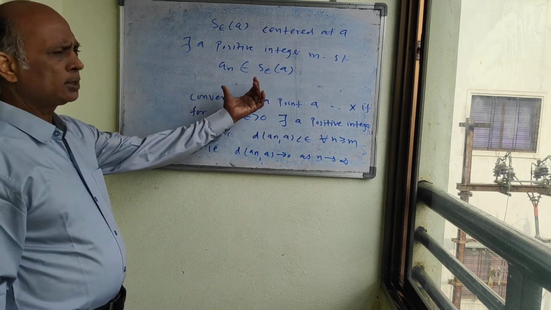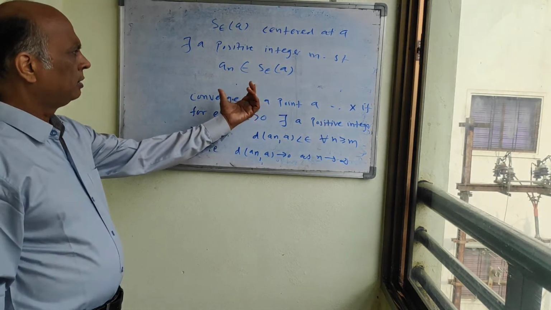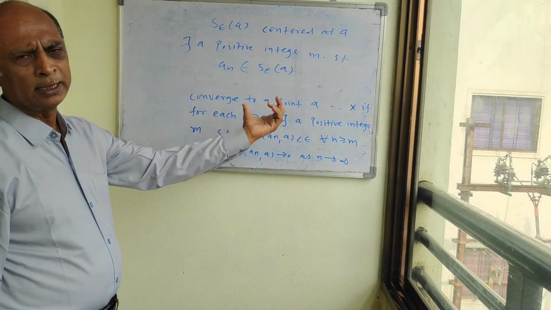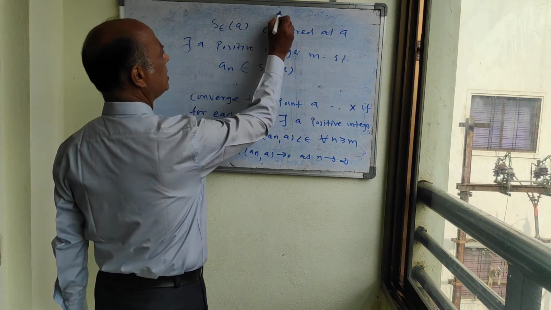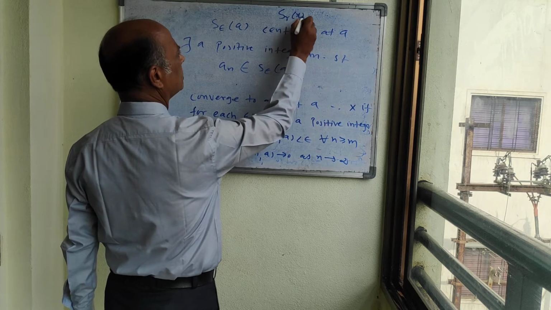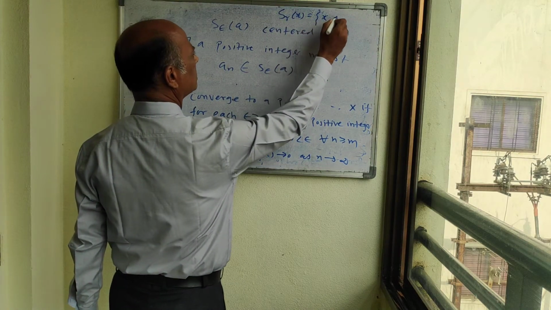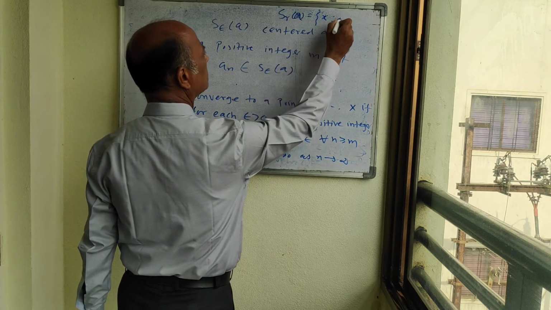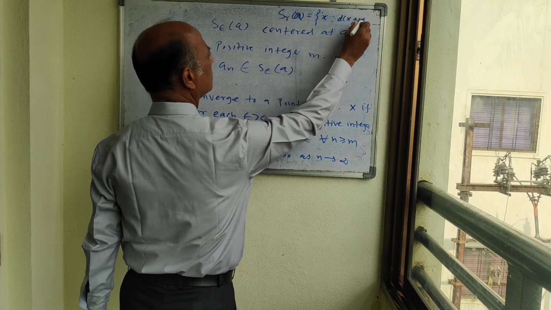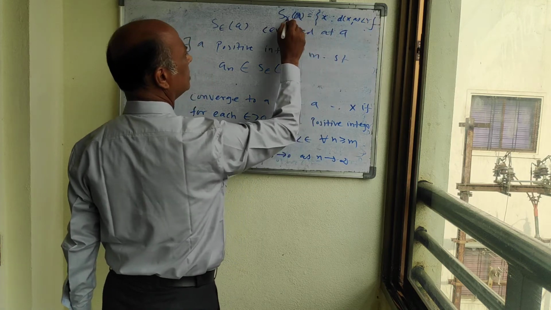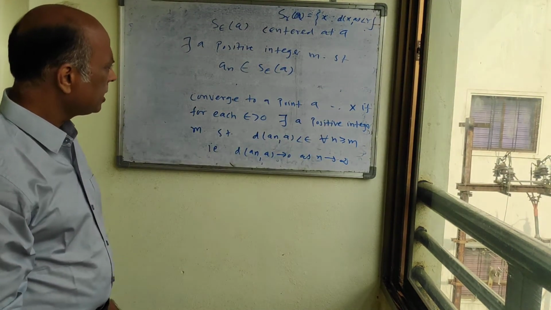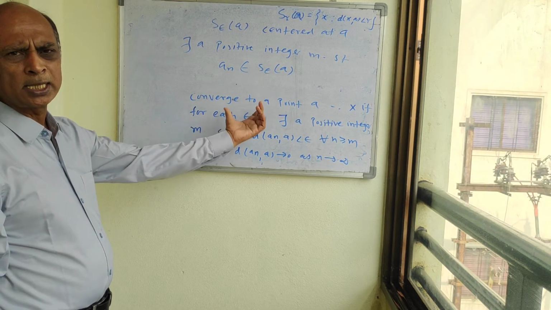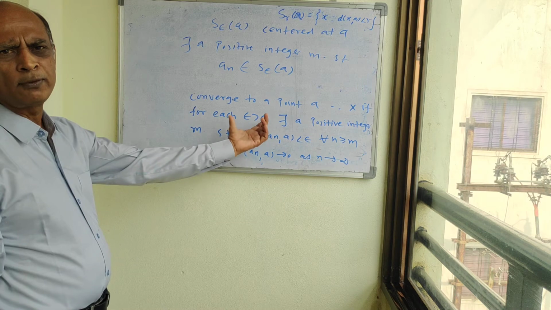Now, an belongs to S_epsilon(a) means the distance between an and a is less than epsilon. We know the definition of open sphere: S_r(a) is the set of x such that d(x, a) < r. So an belongs to S_epsilon(a). This is the conversion of the definition in terms of open sphere.